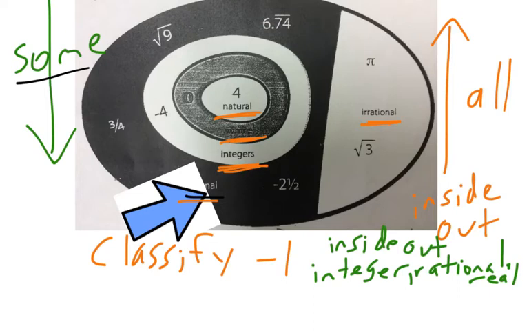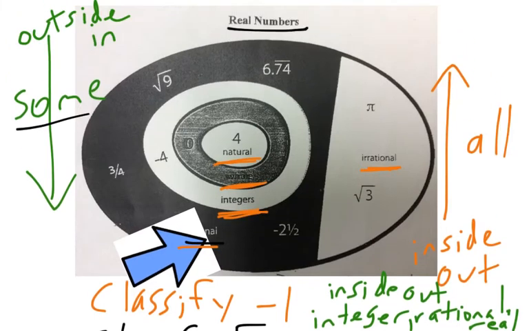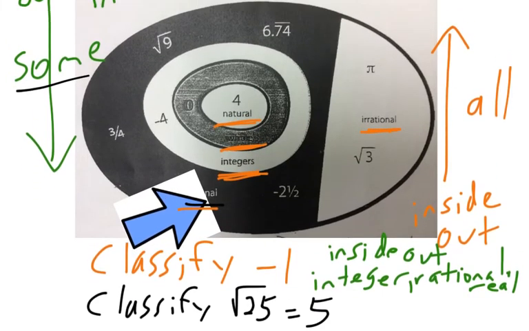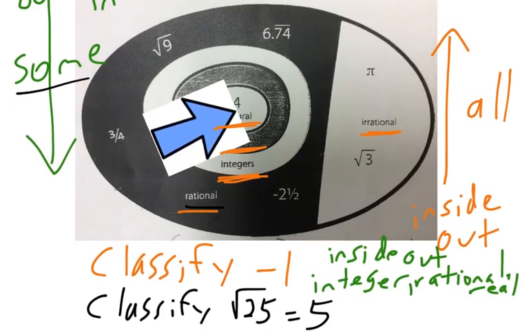And we can try another one there. Let's classify the square root of 25. Well, what does that reduce to? What number times itself gives you 25? 5. So if we classified 5, we would say, start from the inside out, so 5 is going to be natural because it's a counting number.